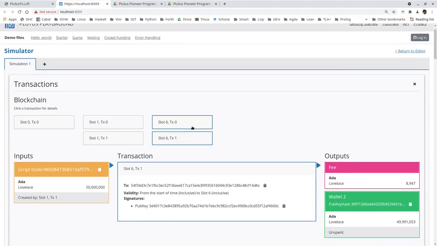And I just want to point out that we can also nicely see the different validity intervals. So this grab uses the one that starts at slot 6, and that grab uses the one that ends at slot 6.